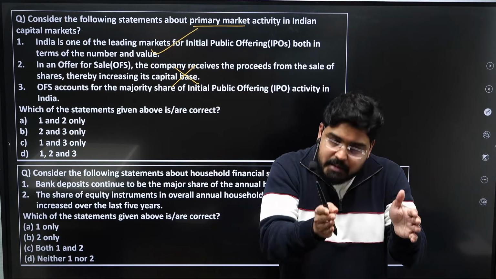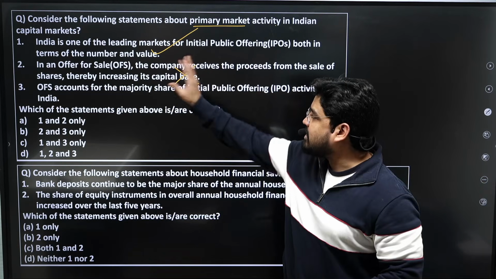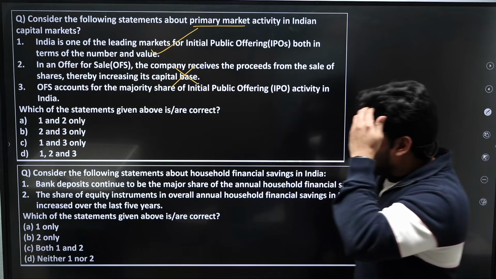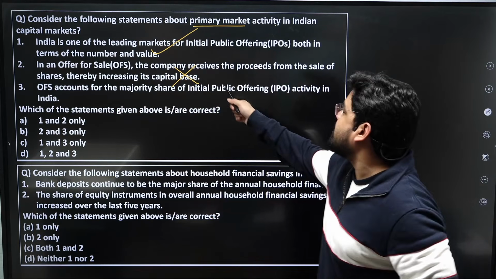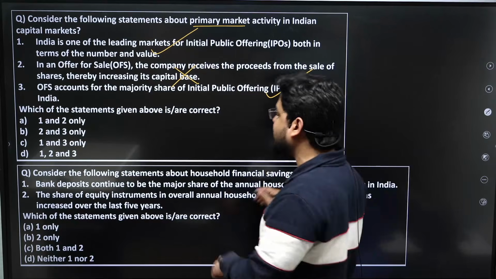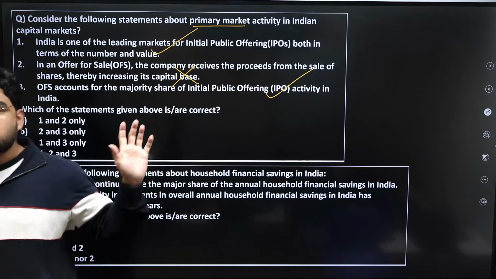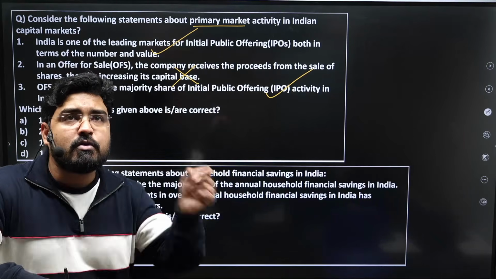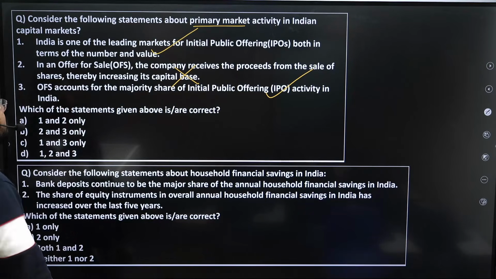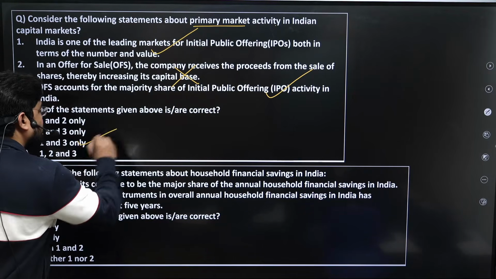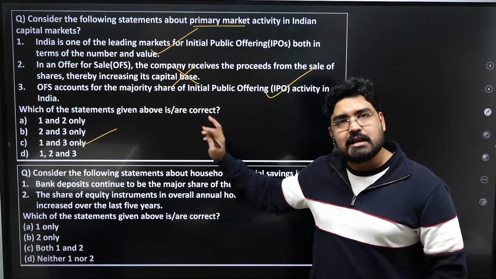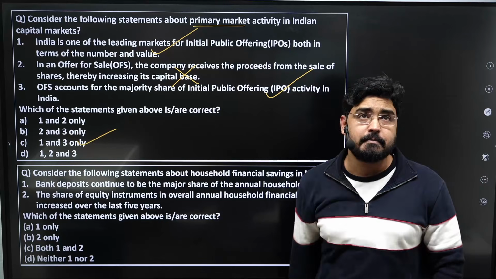The capital would remain the same. So this second statement is wrong. That is a cause of concern, right? Offer for sale accounts for the majority share of IPO activity in India, right? 58% of the total, around 60% of the total IPO activity is coming in the form of OFS category, offer for sale category. So the first and second, third statements are wrong, is right. So the answer is C, right? So these kind of questions can be expected in the prelims, right?